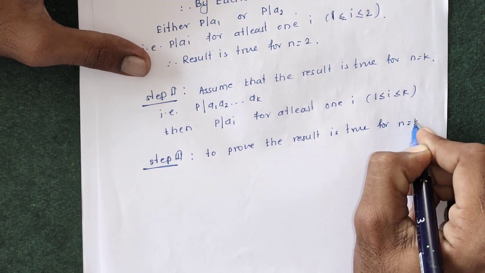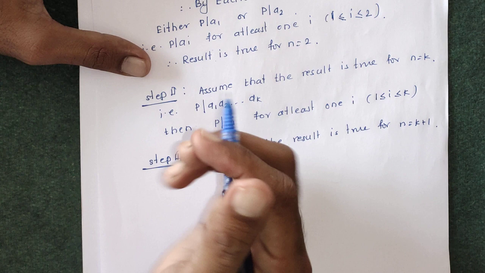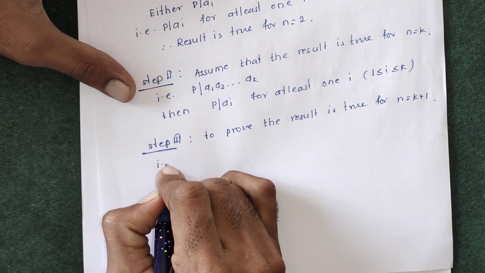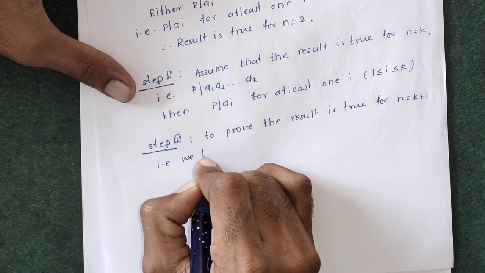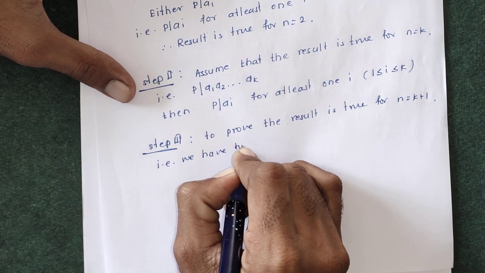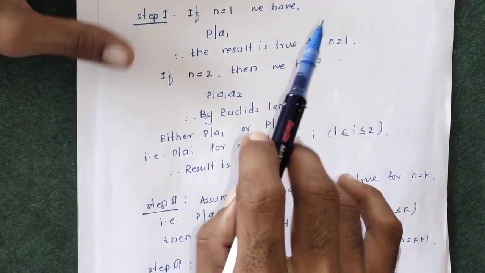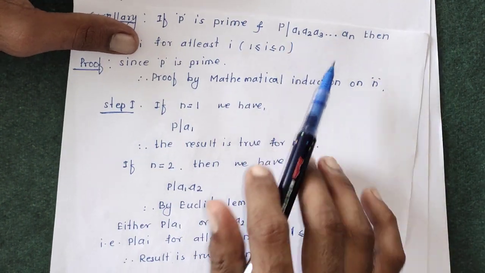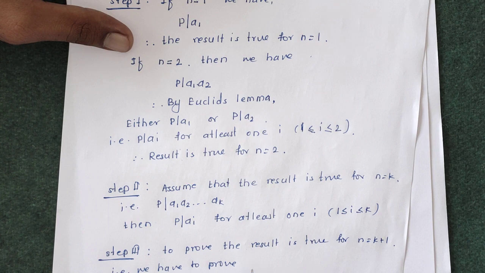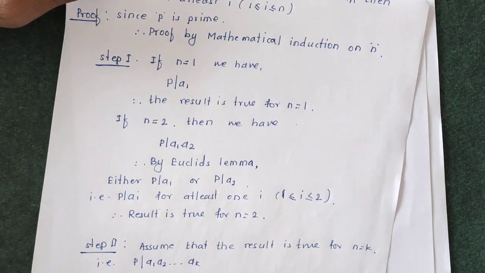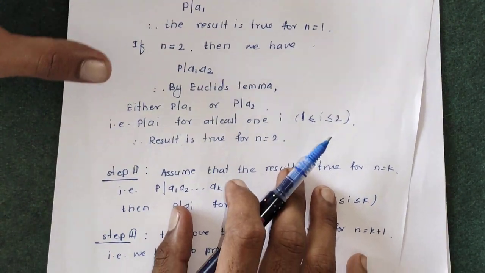What we have to prove is that if P divides A1, A2 up to A(k+1), then P must divide some integer between A1 and A(k+1).